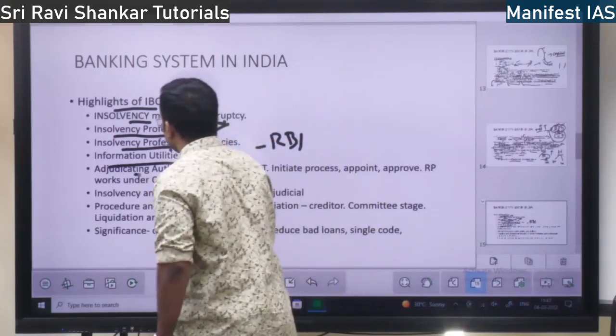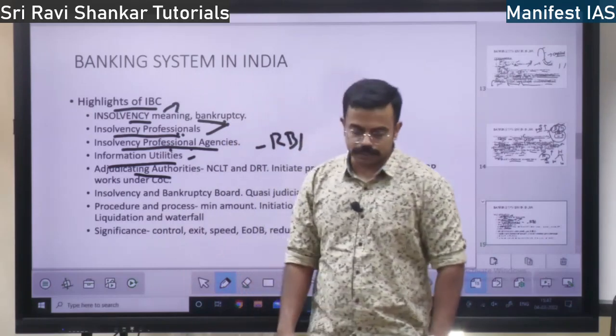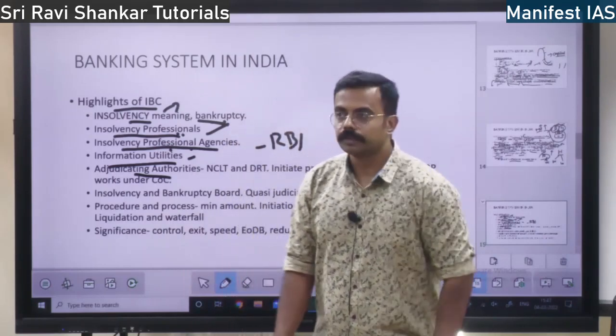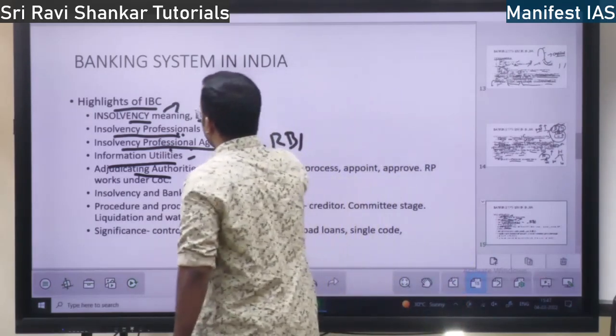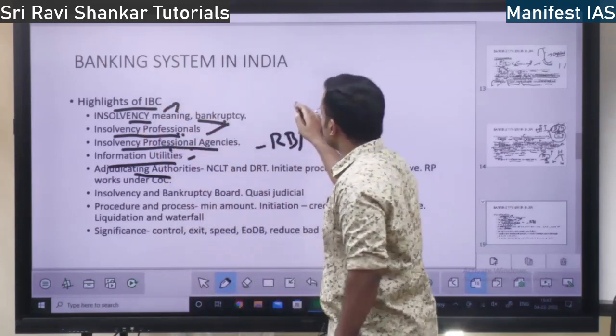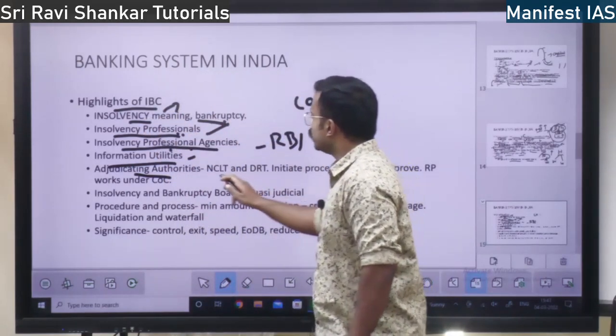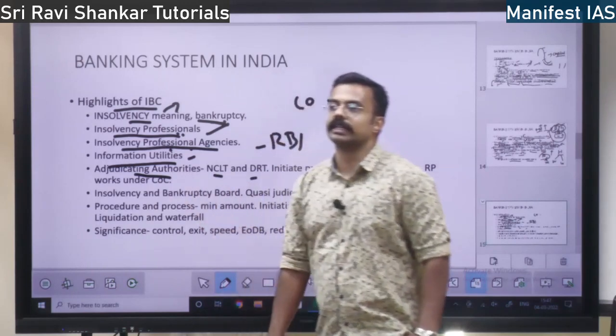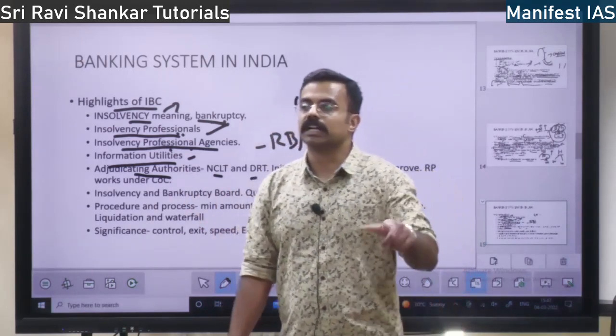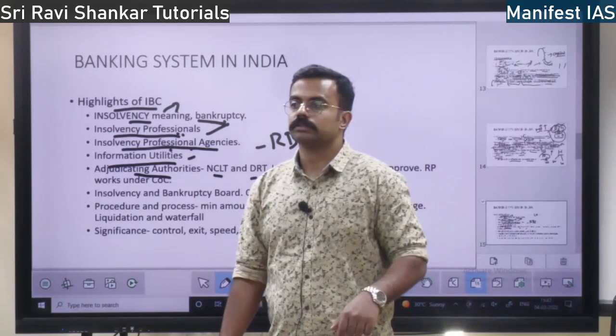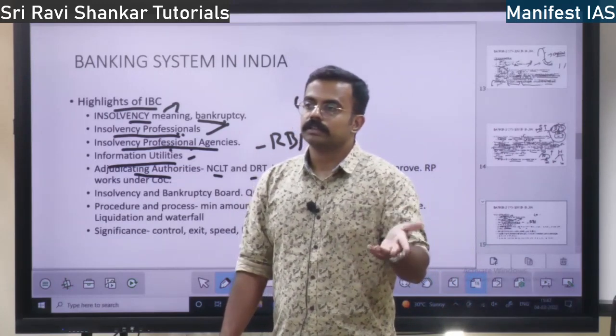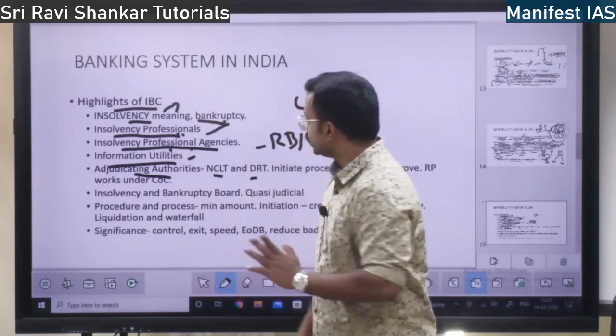And also there are adjudicating authorities. What is an adjudicating authority? Suppose a company goes into losses, who will decide whether that company should be dissolved or sold? It is decided by the adjudicating authority.